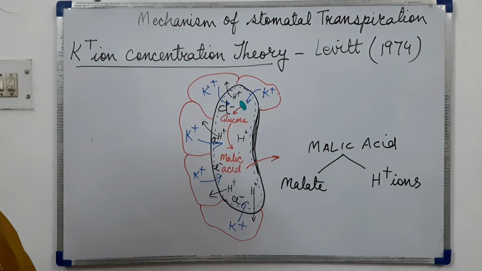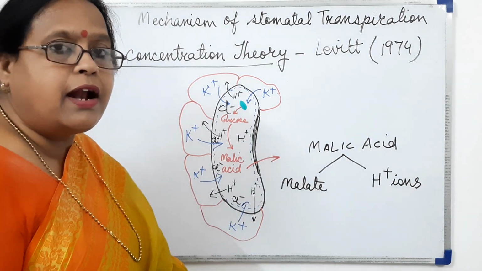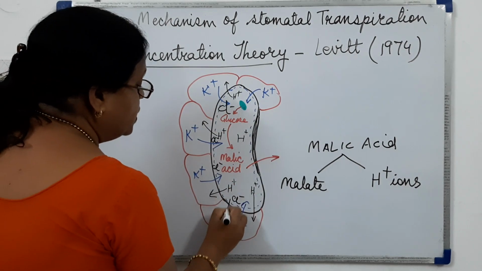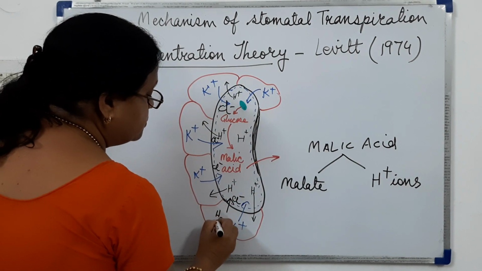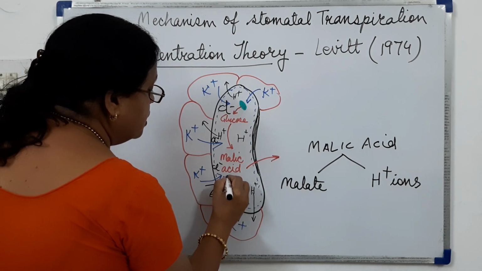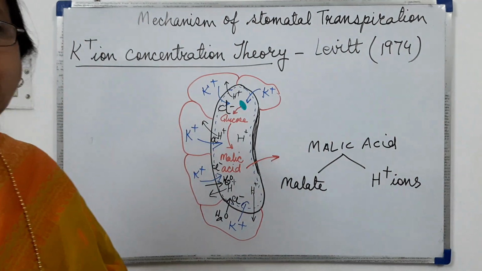This increases the concentration of potassium ions in the guard cells, due to which water from the subsidiary cells enters into guard cells, and the guard cell becomes turgid.